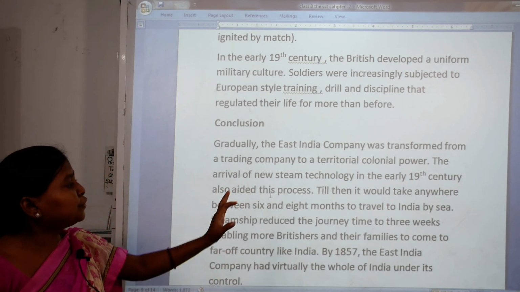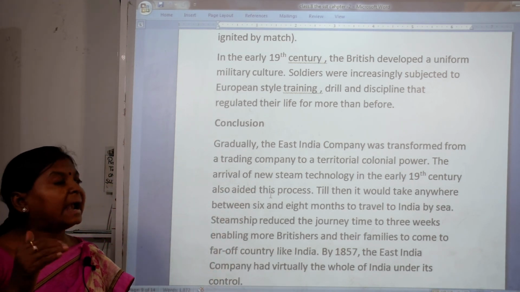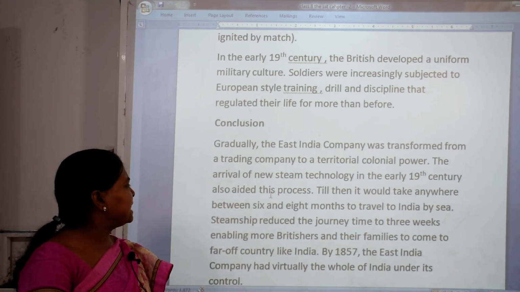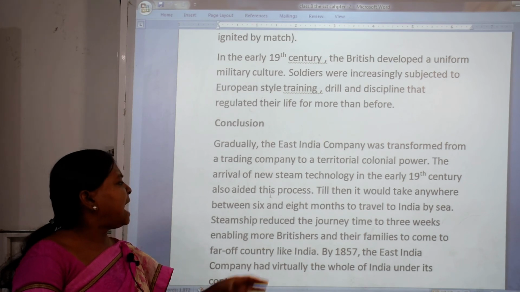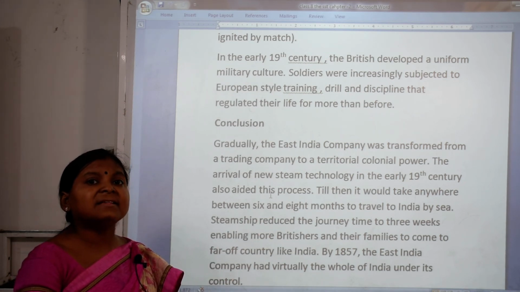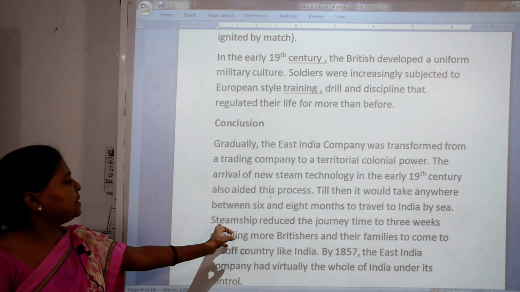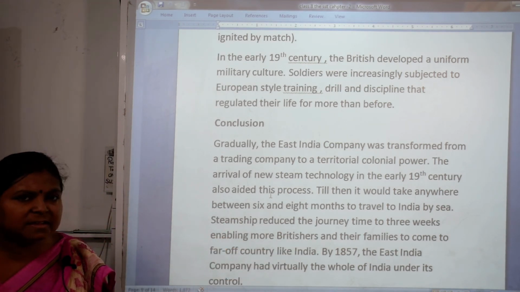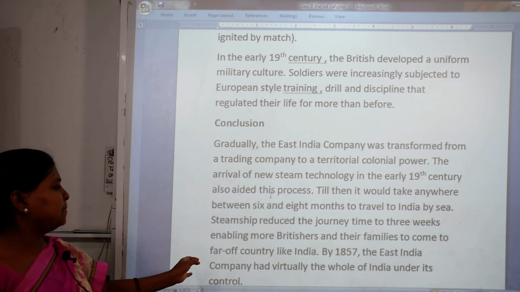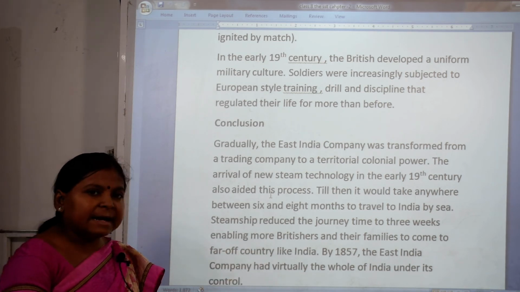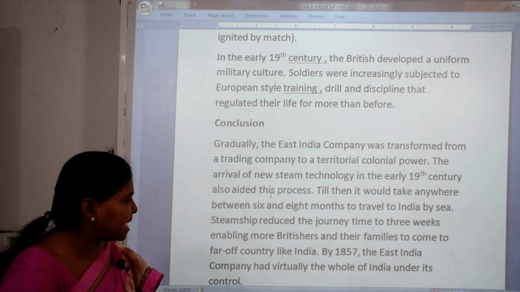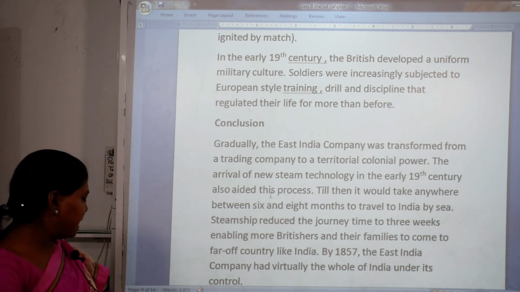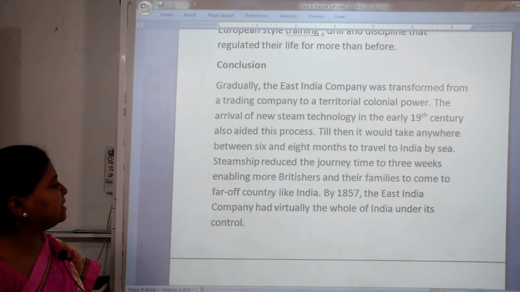The arrival of new streams of technology in the early 19th century also added to this process. Till then it would take anywhere between 6 and 8 months to travel to India by sea route. Steamships reduced the journey time by 3 weeks, enabling more Britishers and their families to come to a far off country like India, and by 1857 the East India Company had virtually brought the whole of India's rulers under its control.